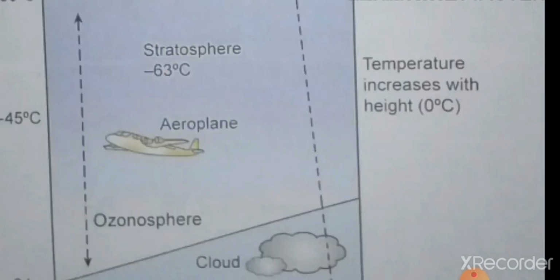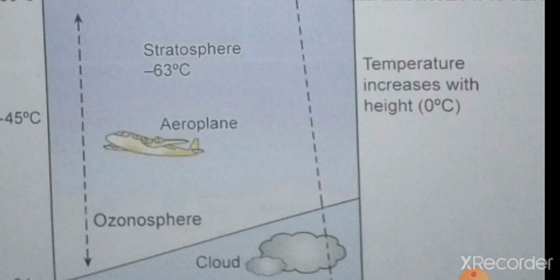Above the troposphere, the next layer is the stratosphere. It extends up to a height of 50 km from the Earth's surface. Here, there are no weather phenomena. Due to the absence of water vapor, there are no weather disturbances. Because of that, it is ideal for flying aeroplanes, especially jet planes flying through this layer.